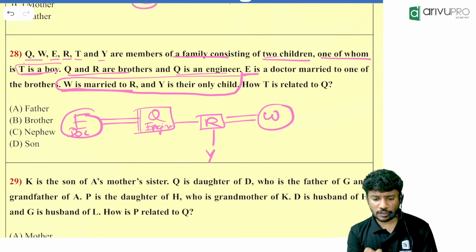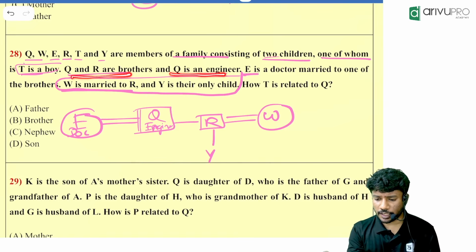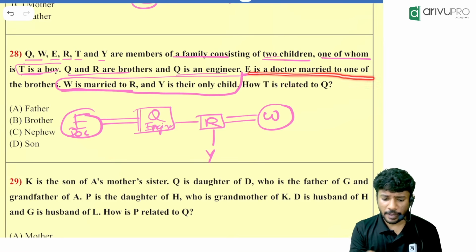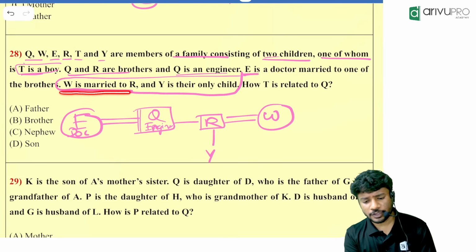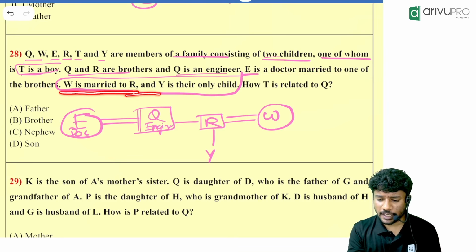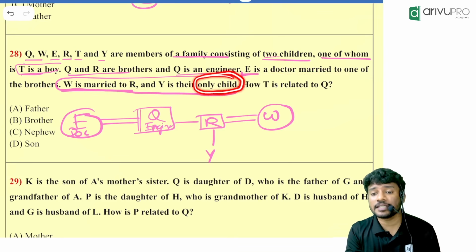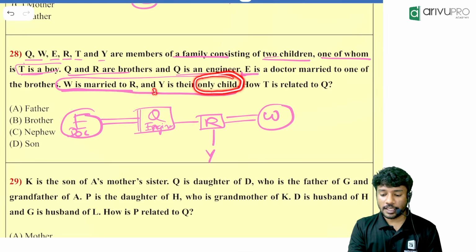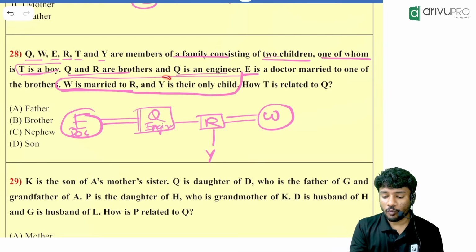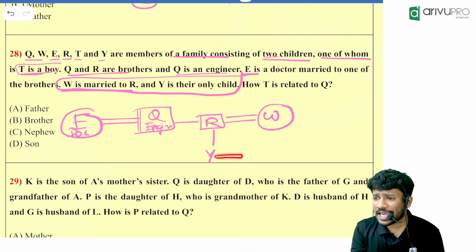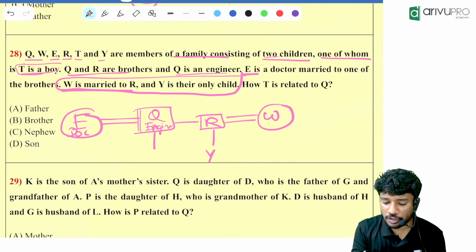Now what else is given? Q and R are brothers. Q is an engineer. E is a doctor married to one of the brothers. W is married to R and their only child is Y. Can Y have a sibling? No. Then where will be the position of T?